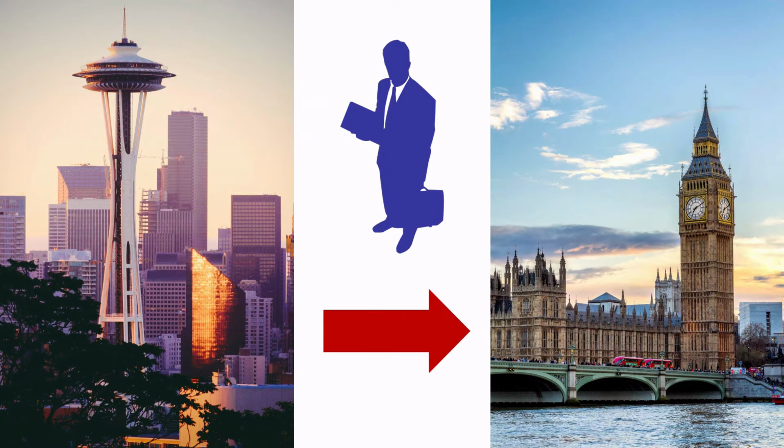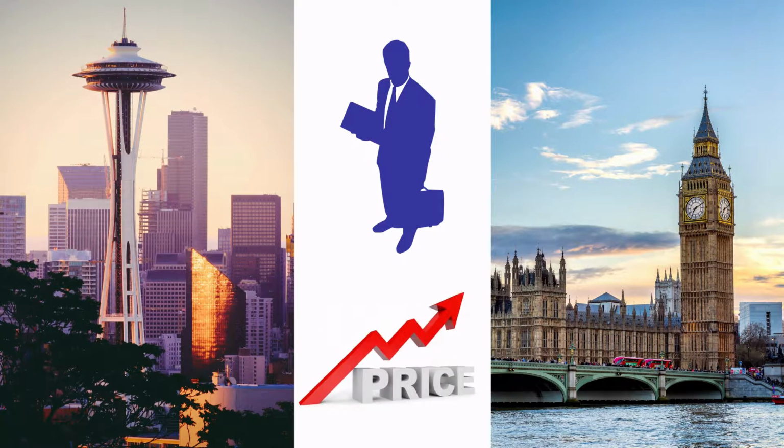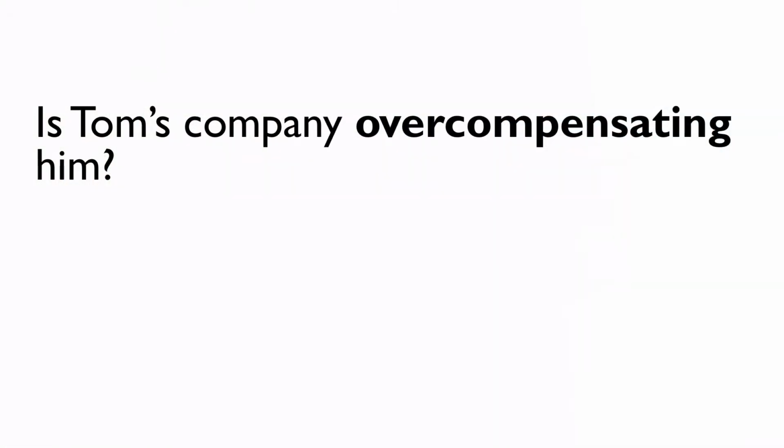Now let's use the consumer choice model and the process of comparative statics to answer our initial problem. Tom first wants to transfer from his Seattle office to his London office, where he will face a higher cost of living. His employer, however, will pay him an after-tax salary in British pounds so that he can buy the same bundle of goods in London that he's currently buying in Seattle. And the question is: is the company overcompensating Tom?